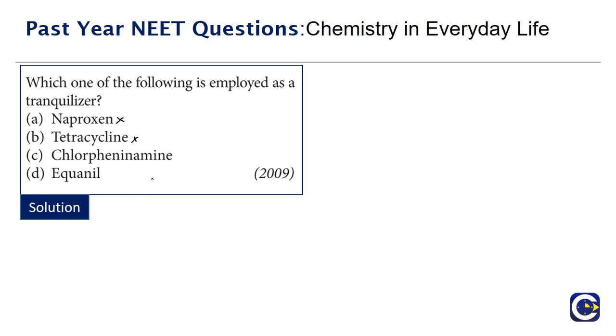And chlorpheniramine is an antihistamine that is used for the cure of sneezing, itching, and watery eyes. So this is also not the correct option.